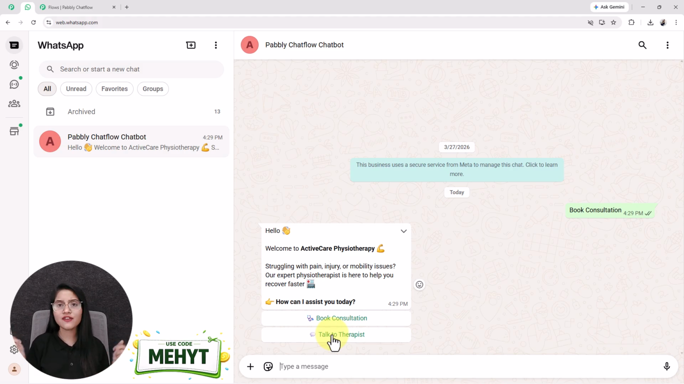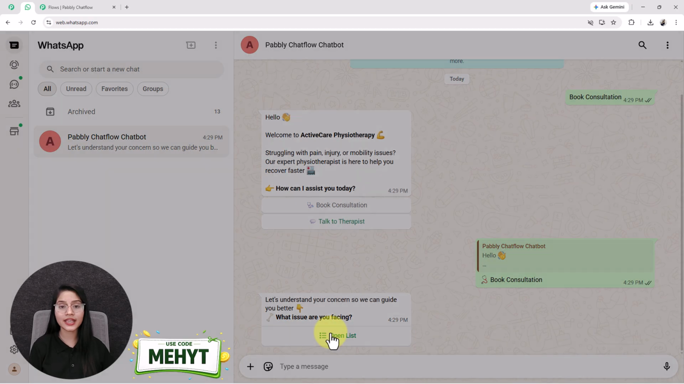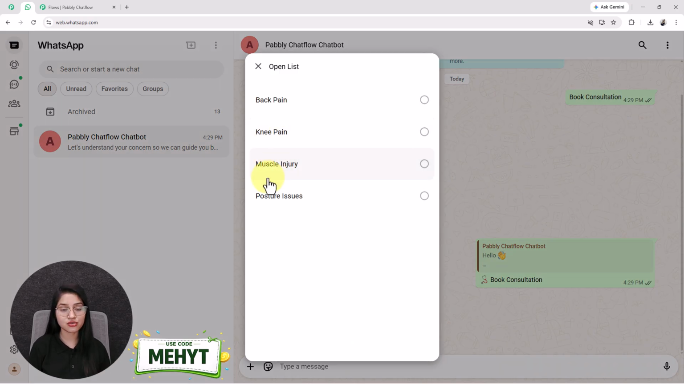Now let's say I want to book a consultation. So I click on book consultation. Immediately, it asks me to select the issue I am facing. It shows a list like back pain, knee pain, muscle injury, and posture issue. Now, just to let you know, this chatbot is designed for a physiotherapy clinic, but you can easily customize this for real estate coaching agencies or any business.